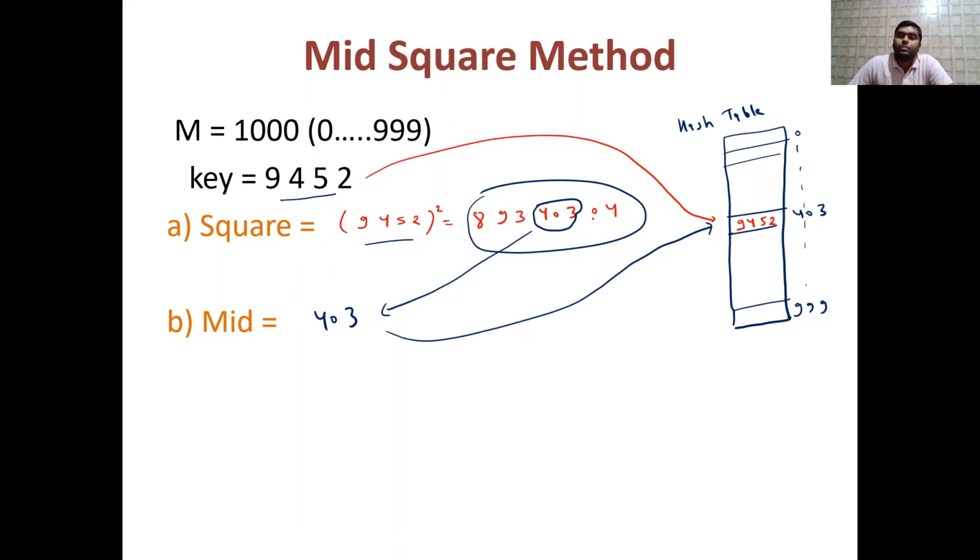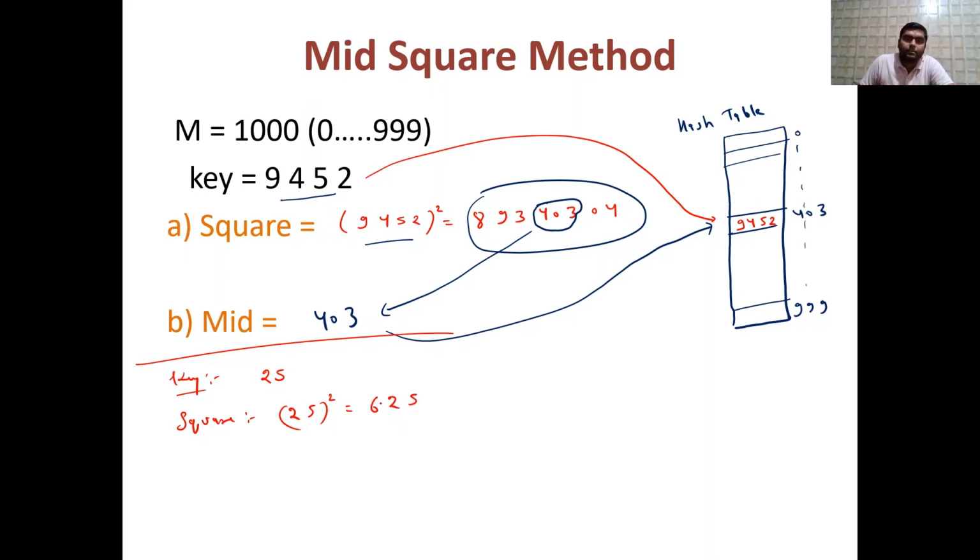If you are observing this concept, let us take one more example. For example, the key is given as 25. So firstly square. The square of 25 is going to be 625.